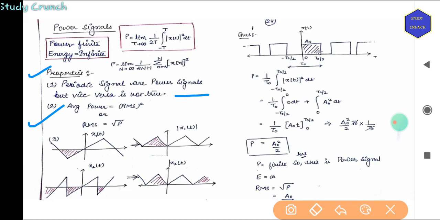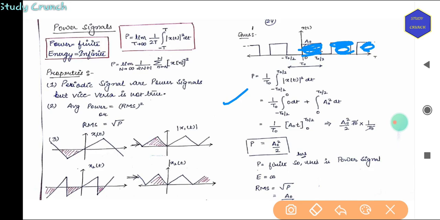Now we have a question. We have to find out the power. From 0 to t naught by 2, we have a signal which is repeating itself after every interval, so it is basically a periodic signal. So P is 1 by t naught, from minus t naught by 2 to t naught by 2, because it is repeating itself after every interval.